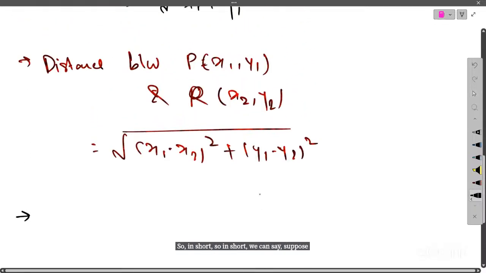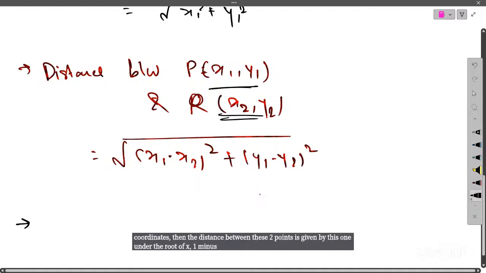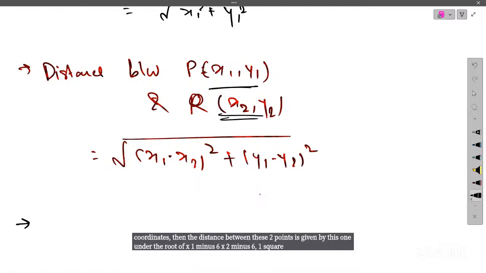So in short, we can say, suppose we have 2 points with these coordinates, then the distance between these 2 points is given by this formula: under the root of x1 minus x2 square plus y1 minus y2 square. Okay. Now the next thing is the section formula.